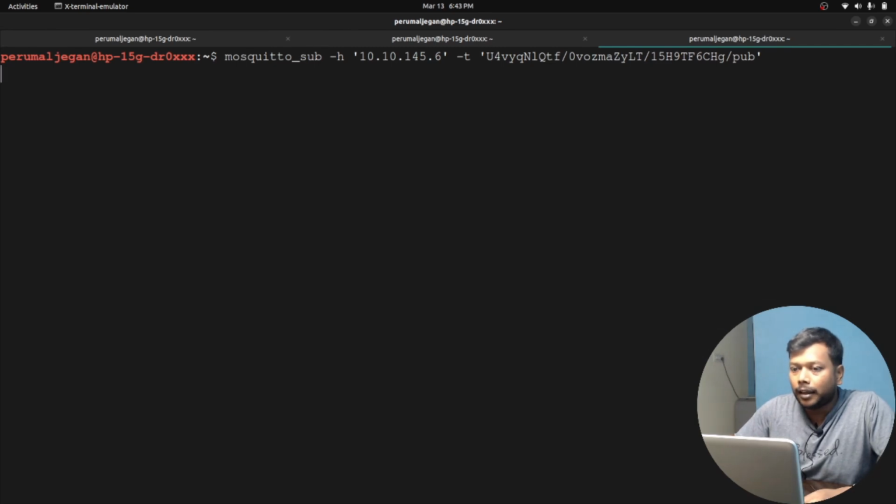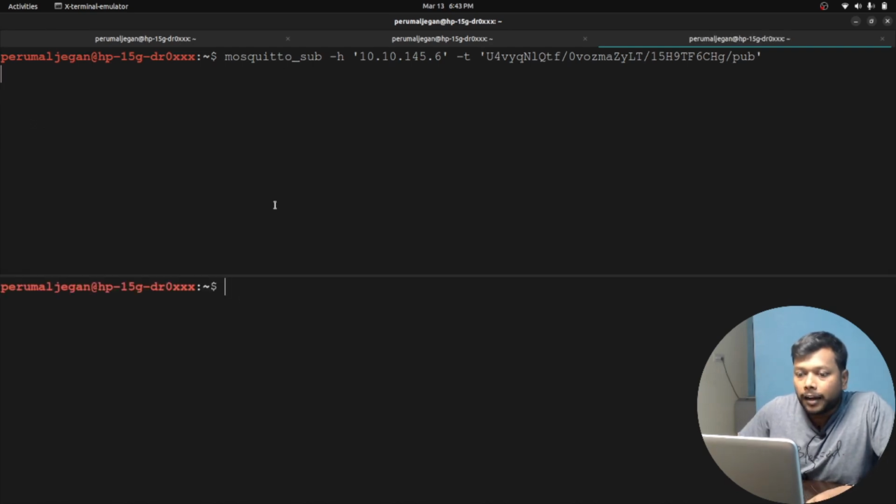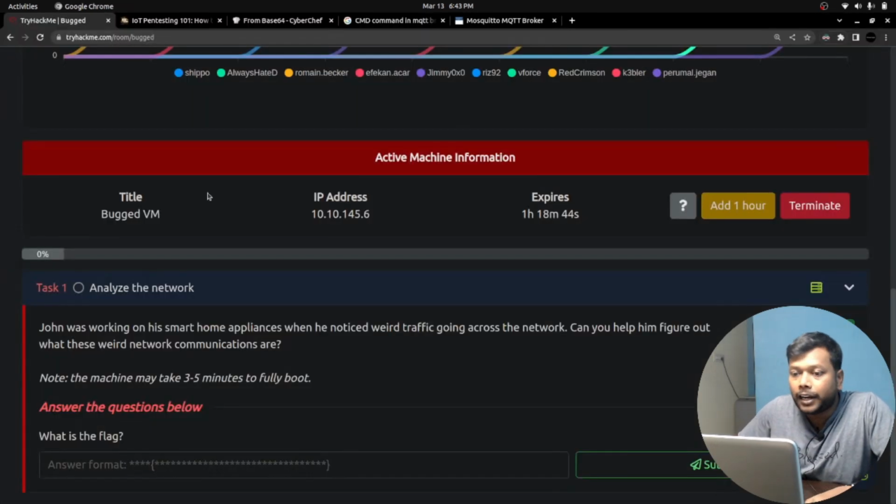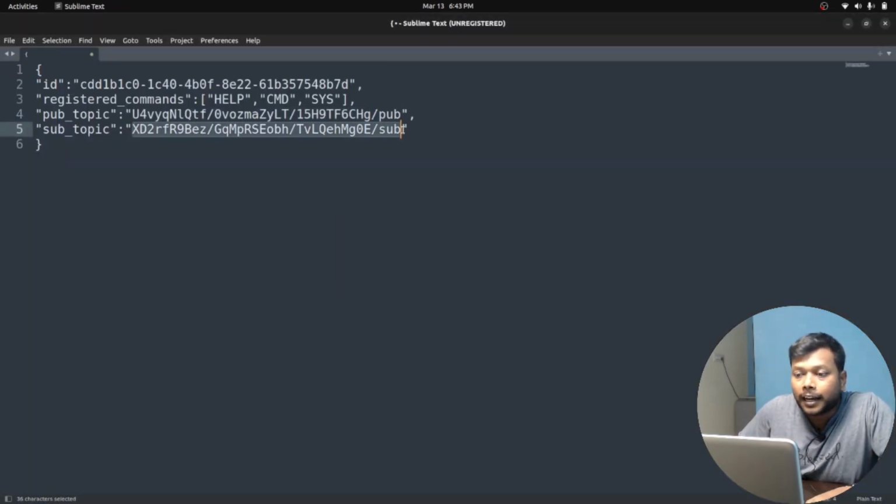Now, I simply pressed enter and nothing happens. Look at this one. The cursor is blinking, which means it is listening for the published details. Anything published to this will be retrieved here. Well, I got this. Now let me publish something. I'm trying to publish some random command here. So mosquitto_pub, the utility to publish something, with hyphen h for the host, and hyphen t, and here I need to mention the subscribe topic.